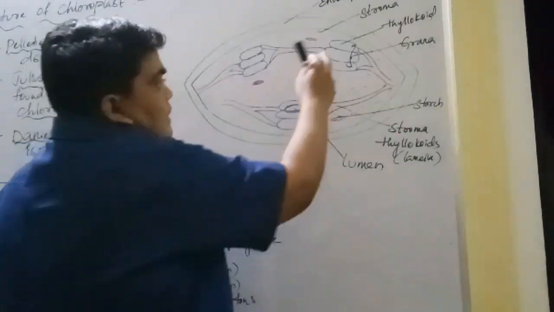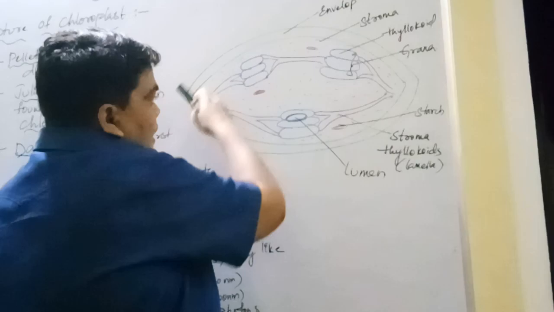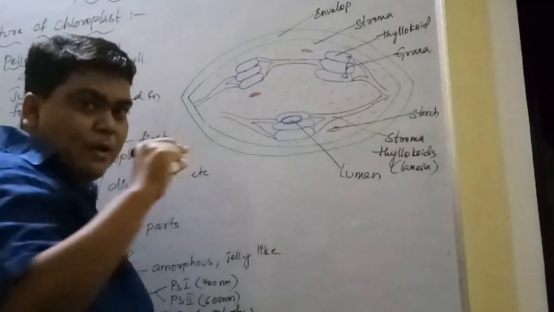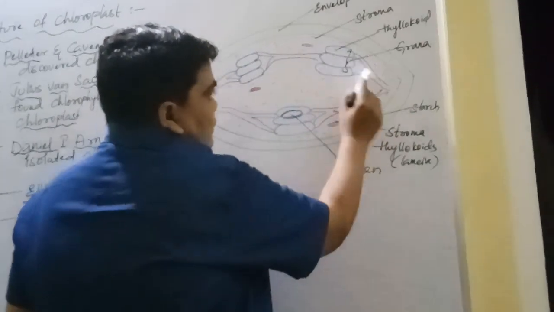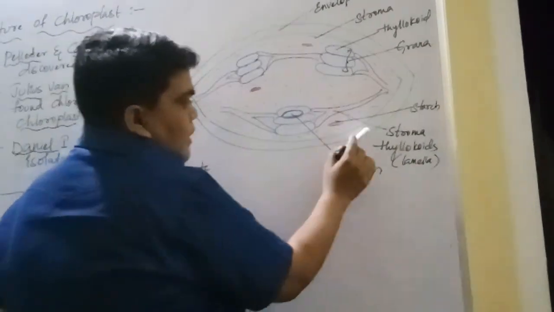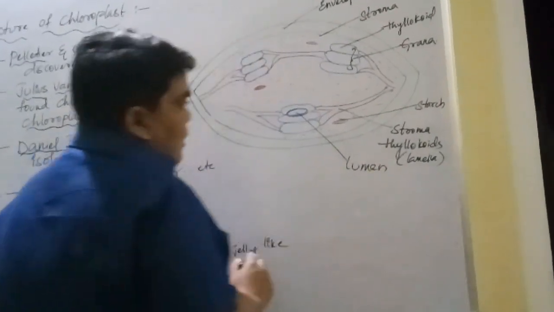Now, these grana thylakoids are interconnected with each other by single membranous stalk-like structures. They are called stroma thylakoids, or the other name is lamella.